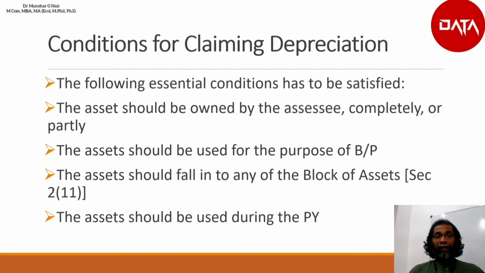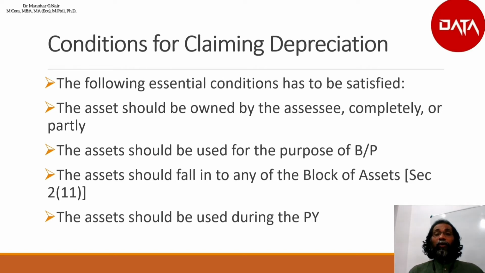Block of asset means, according to section 211, the asset should be either tangible asset or intangible asset. If it is a tangible asset, it should be either plant, machinery, building or furniture. Or it could be an intangible asset. If it is an intangible asset, it could be know-how, patent, trademark, license, franchisee or any other similar type of right to do business.